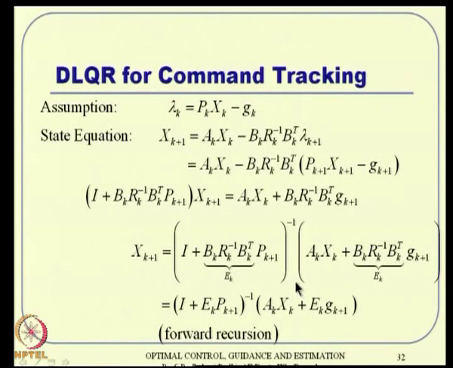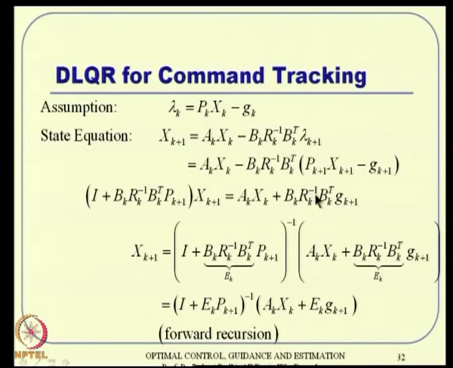Now, the state equation turns out to be very similar to what you have done before, and we will proceed the same way. Wherever lambda k or lambda k plus 1 is there, you have to be slightly careful to use this expression with this bias term, this minus gk. That is what is done here. You can start with the state equation, you will end up with lambda k plus 1, substitute lambda k plus 1 in this expression. Then again you have xk plus 1 here and xk plus 1 here, so sort it out, take it to one side and solve it. So xk plus 1 has to be the inverse of this matrix times whatever is left out, that is ak xk plus this term,